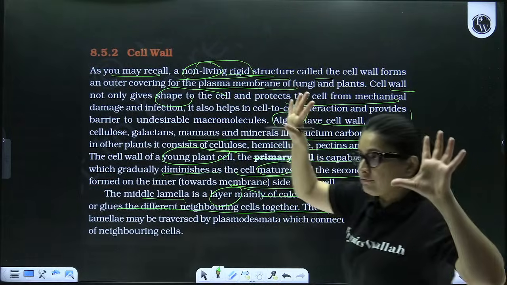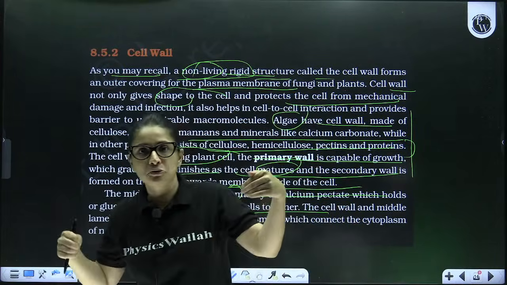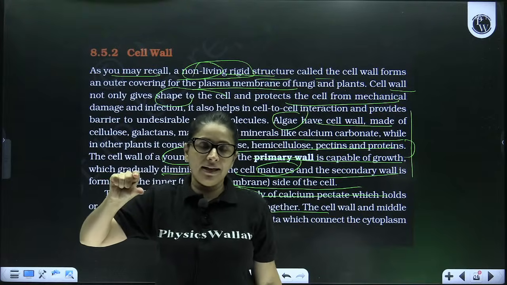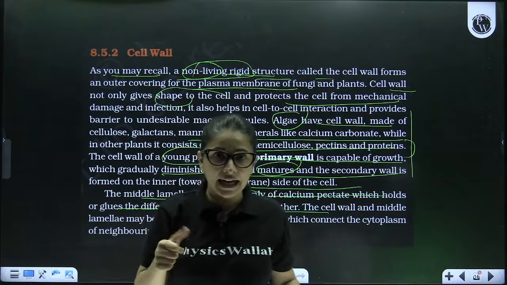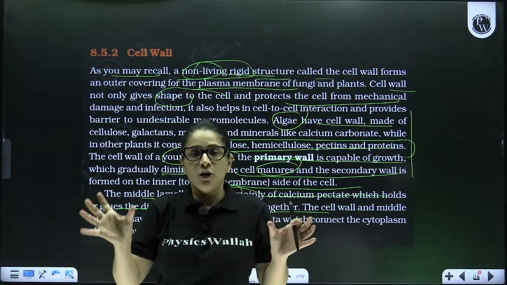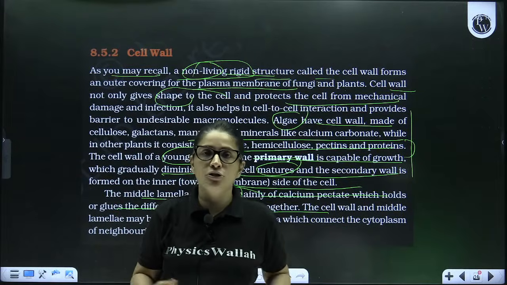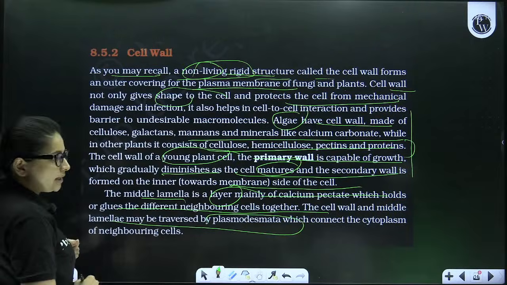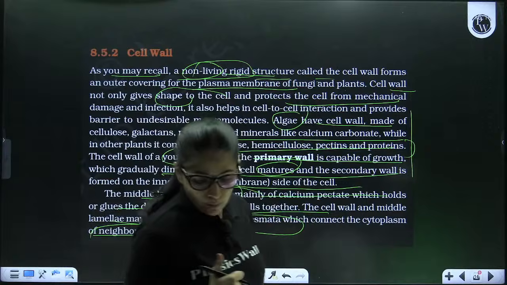But now if the two cells are packed with a cement, then how are the two cells going to contact? So for that, through the middle lamella, a plasmodesmata is laid down, which is a living connection between the two plant cells, so that they can communicate and allow the exchange of cytoplasmic content. So they are traversed by plasmodesmata in order to connect with each other. I hope till here all the things are crystal clear.